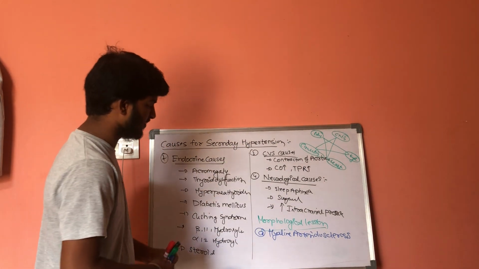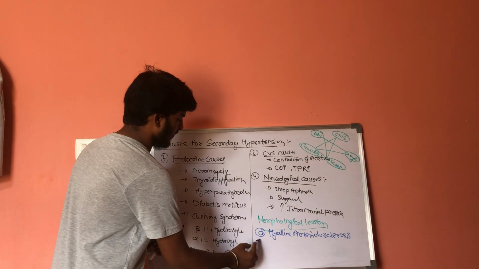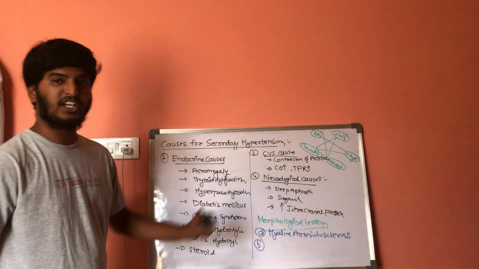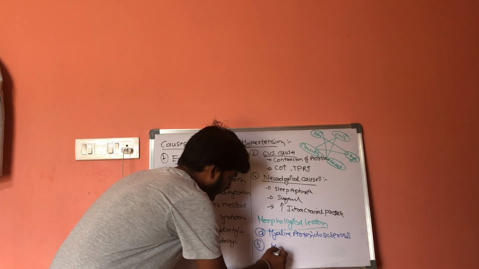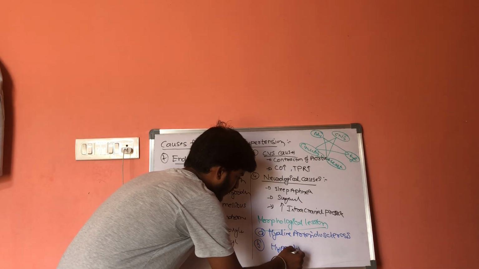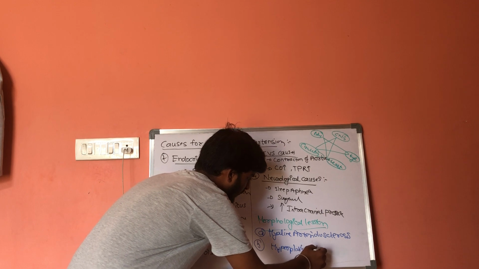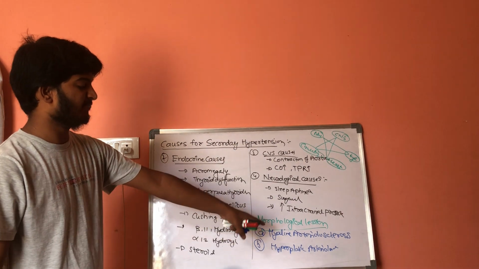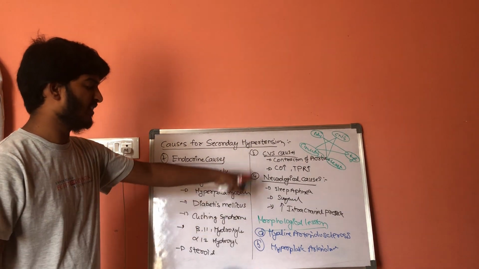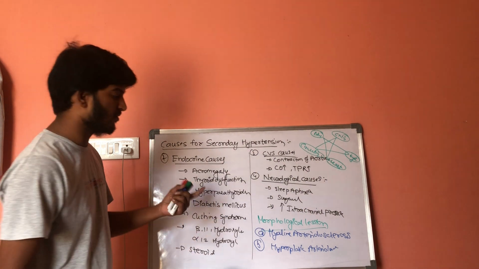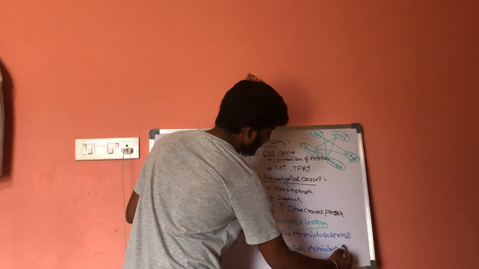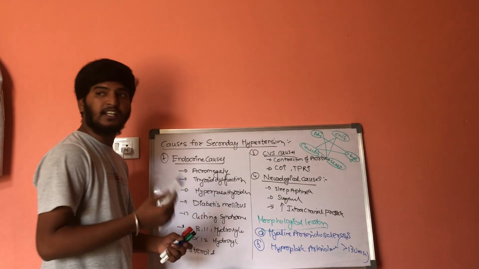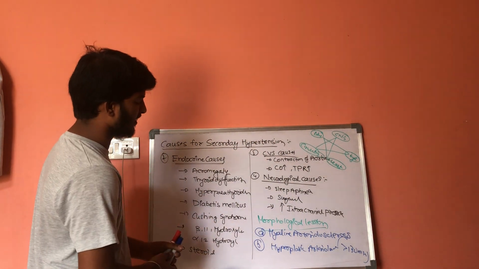And the next condition is hyperplastic arteriolosclerosis. In hyperplastic arteriolosclerosis, the blood vessels will get converted into a malignant form. As a result, there will be an increase in pressure of more than 130 millimeters of mercury.